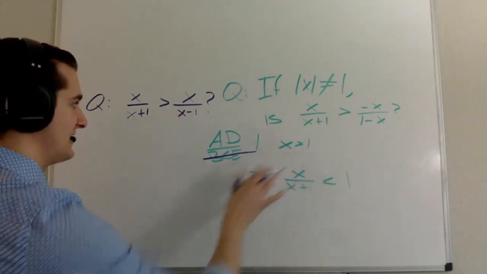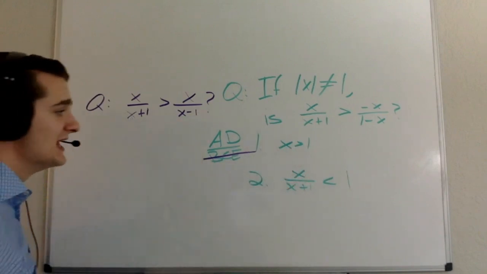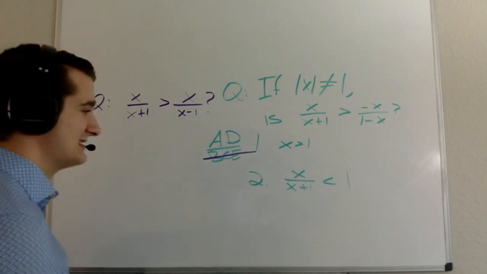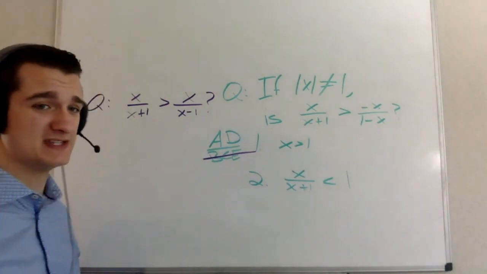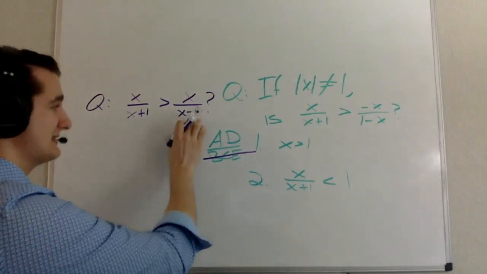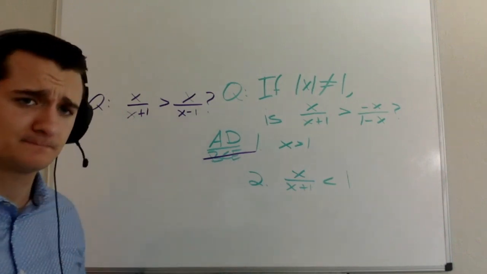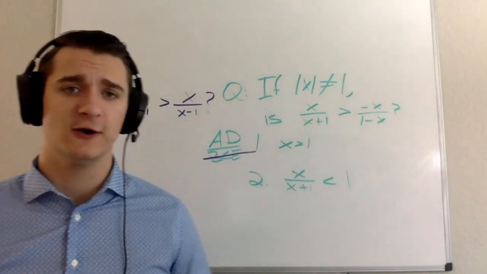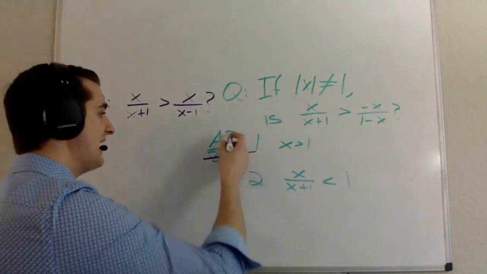We saw here that if x is greater than 1, then the right-hand side is going to be greater than the left-hand side. It actually happens to be the case that even if x is positive and x is less than 1, if x is between 0 and 1, then I'm going to have a negative on this side. So my right-hand side is going to be less and my left-hand side is going to be greater. So the answer here is going to be A, right?